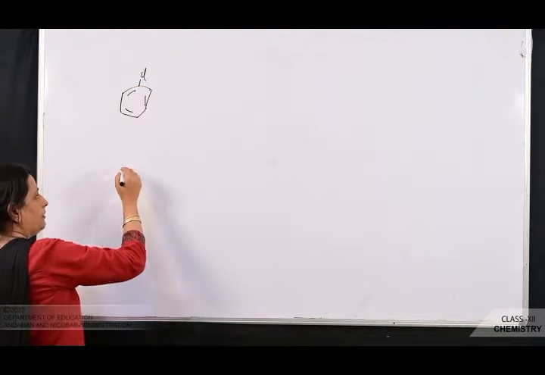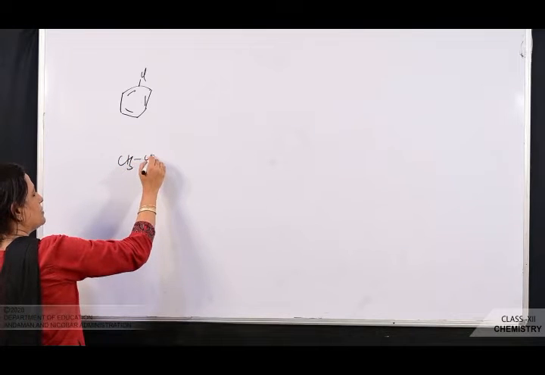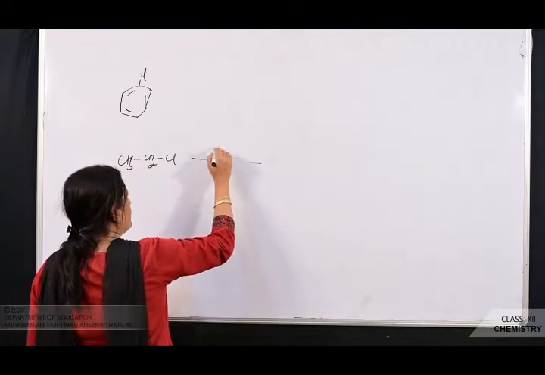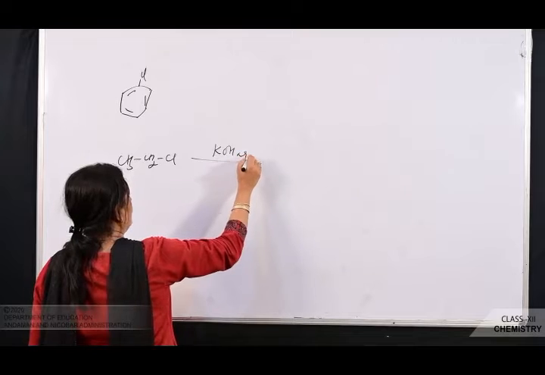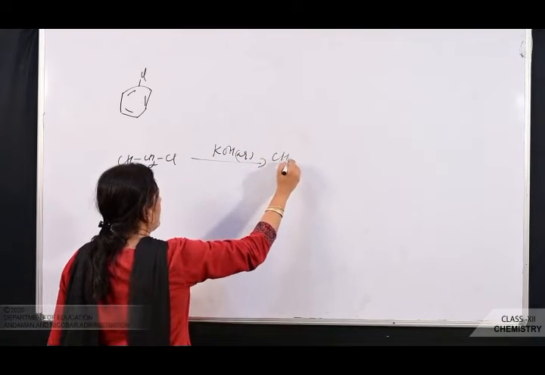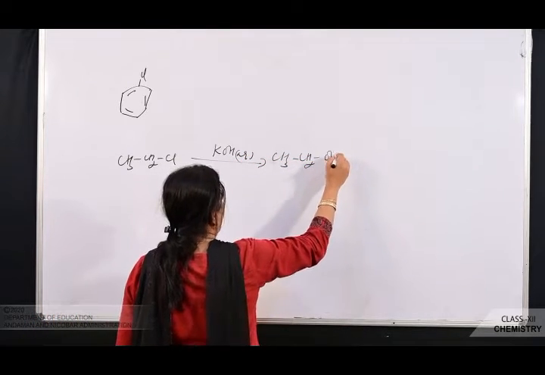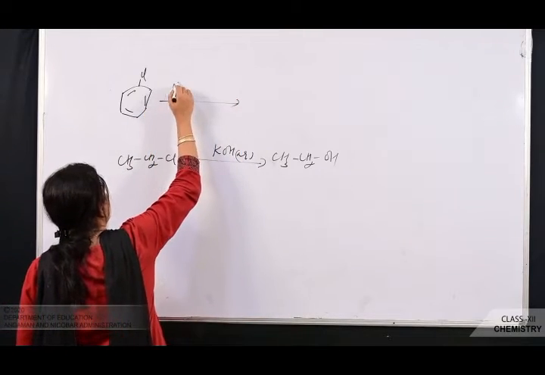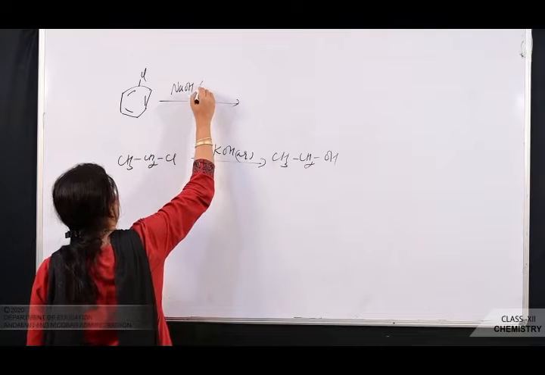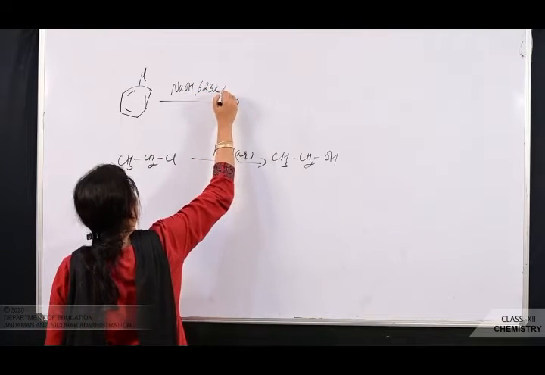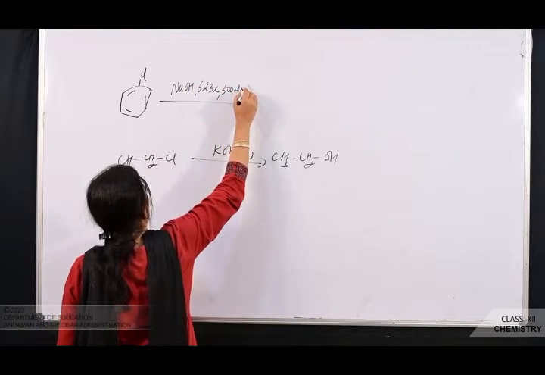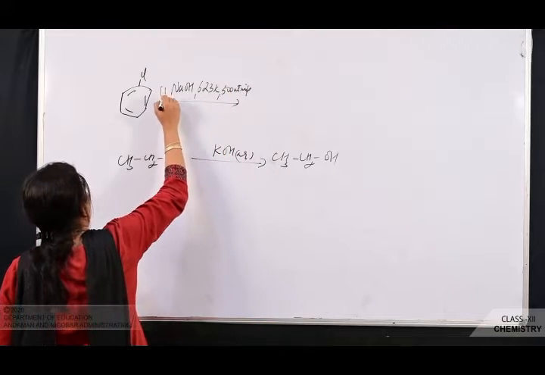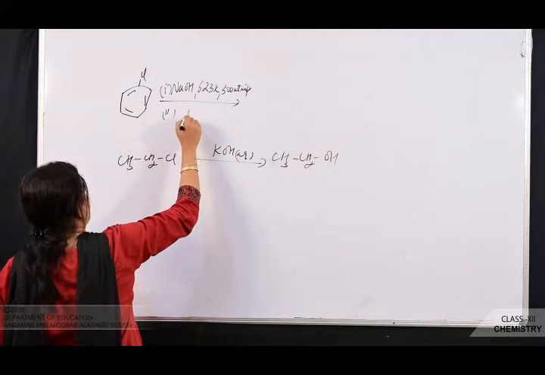See, chlorobenzene I am taking, and I am taking CH3CH2Cl. Now this, when treated with aqueous KOH, that is at normal temperature, what is the product? CH3CH2OH, you are getting an alcohol. Now the same reaction here, I am going to treat it with sodium hydroxide at 623 Kelvin, 300 atmosphere pressure, followed by acidification.